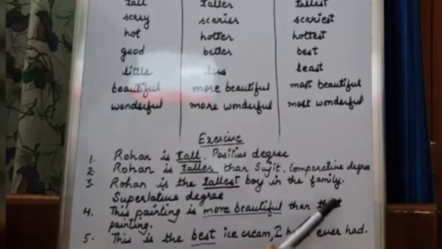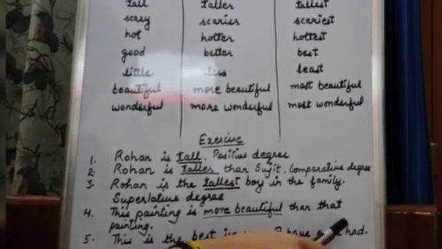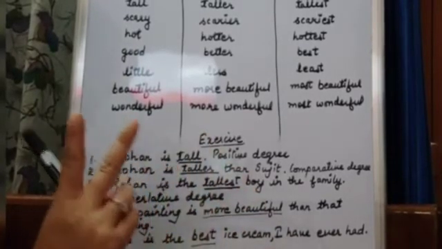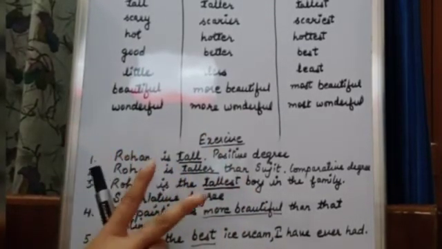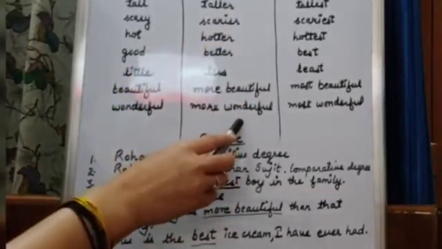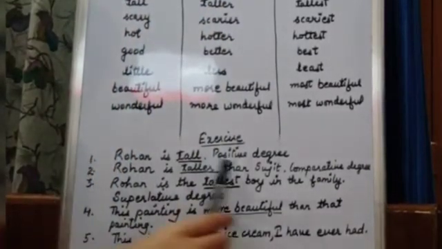There are two paintings, this painting and that painting. So we are comparing two things. That's why I have used the comparative degree. I told you we compare two things, or two nouns.